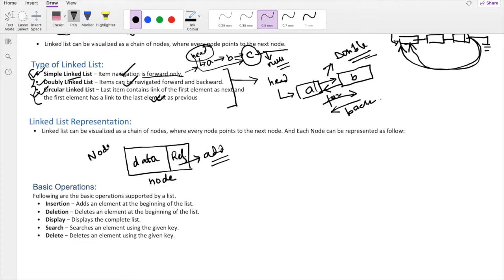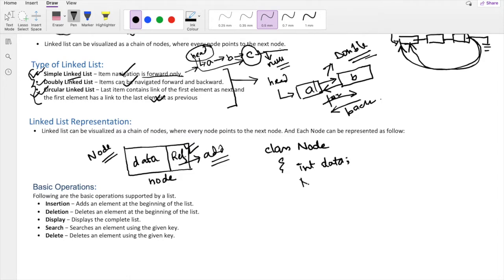If you convert this to a Java class, for example, I have a class called Node. It consists of two things. Number one is a data part, which will consist of a value, and number two, it will have a reference, a pointer to the next object, and it will point to another node object.